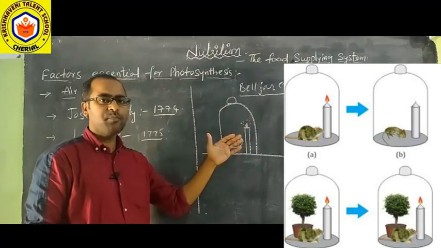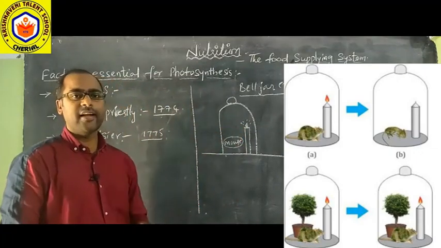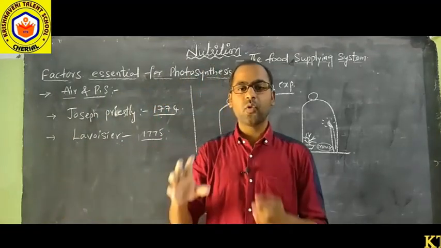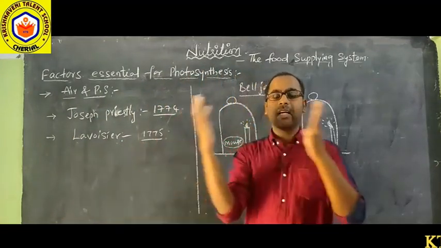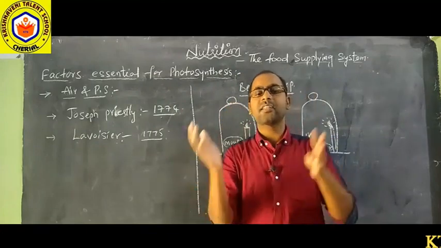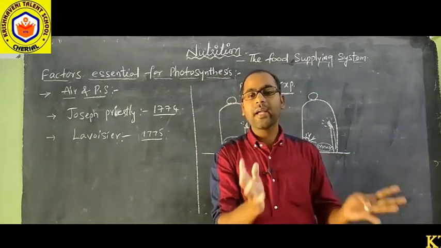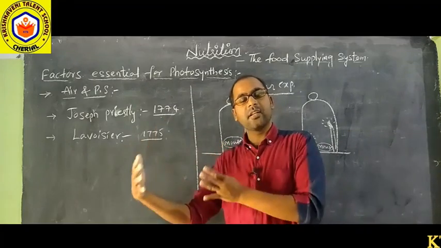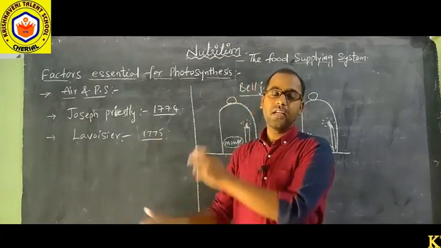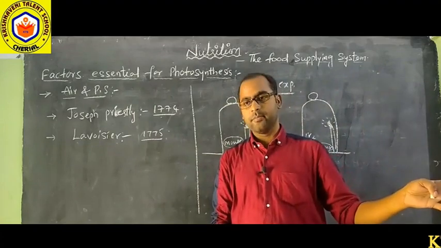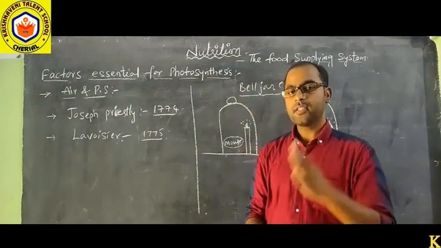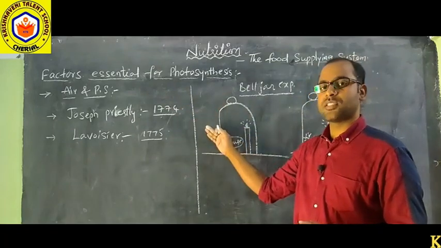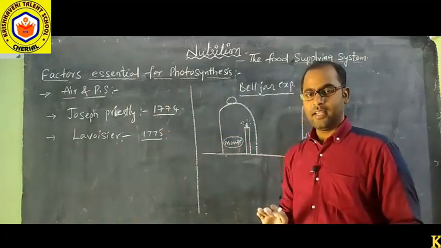With this, what can we confirm? There is a relation between air and photosynthesis. Through the photosynthesis process, plants release a gas which is necessary for the survival of all animals and for the burning process. Right? So this relation between air and photosynthesis was established by Joseph Priestley.